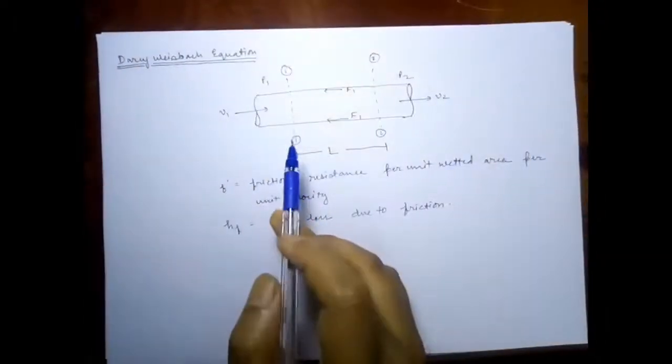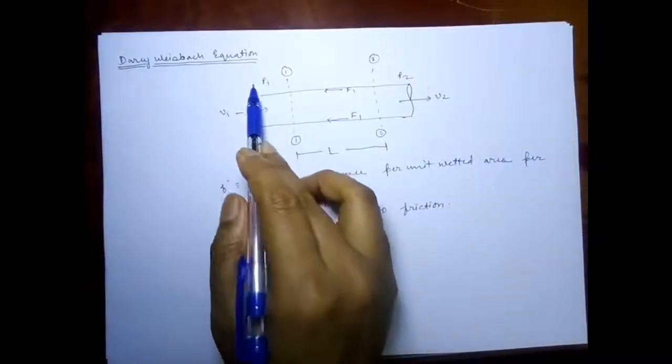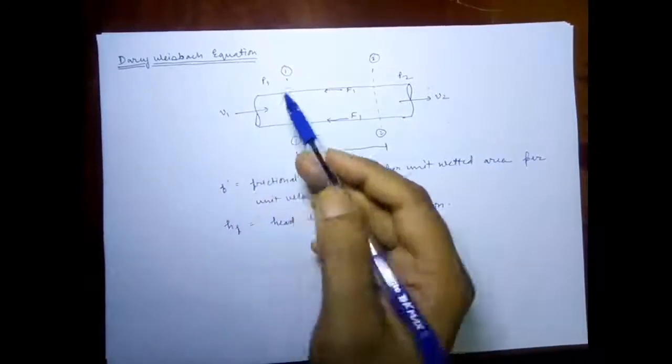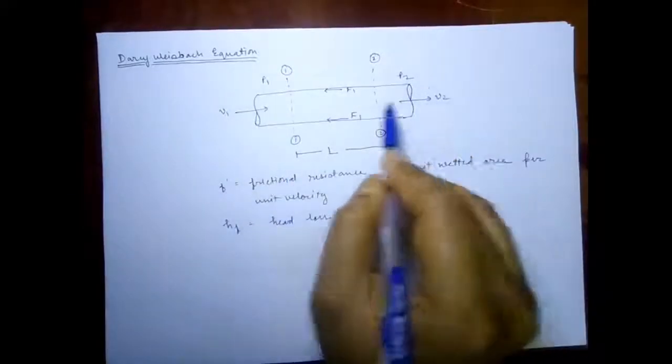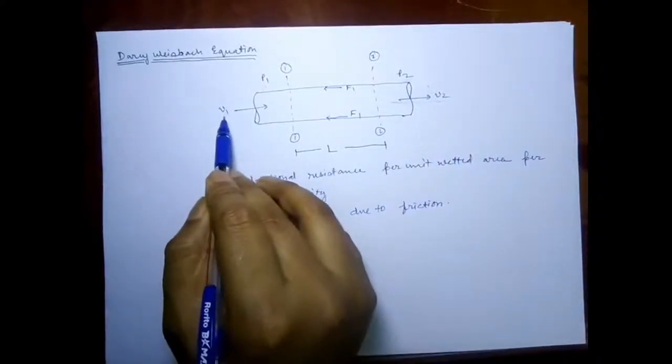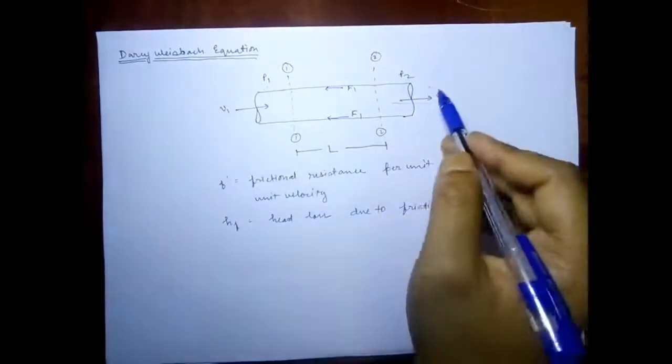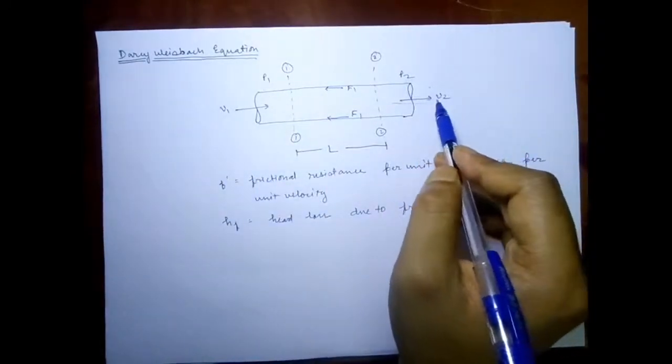So we are given a pipe which has pressure P1 at section 1, and at section 2 it has pressure P2, and this is the direction of the flow, and V1 is the velocity at section 1 and V2 is the velocity at section 2.